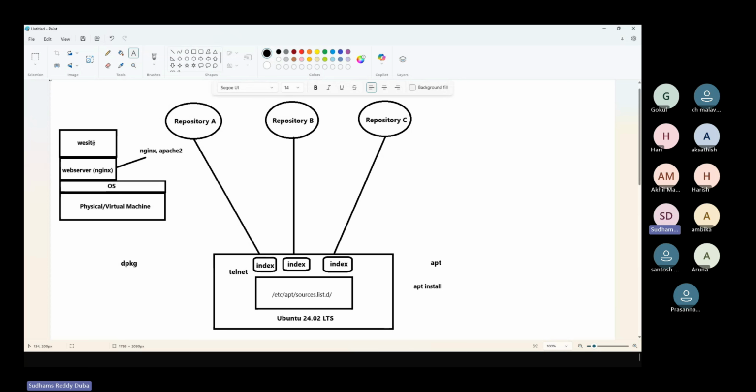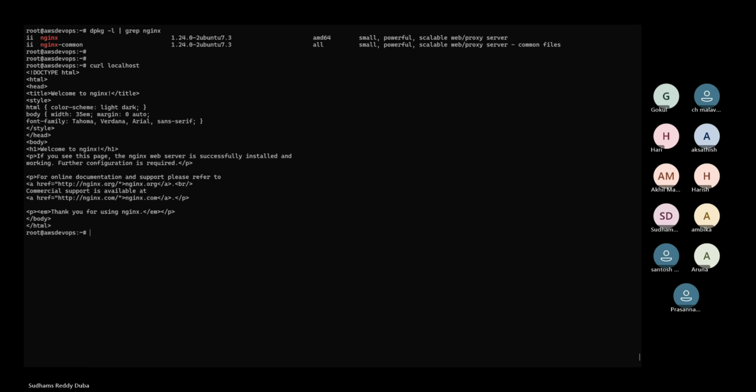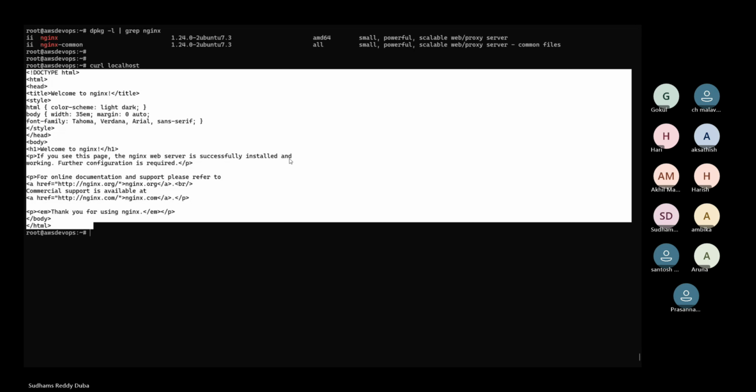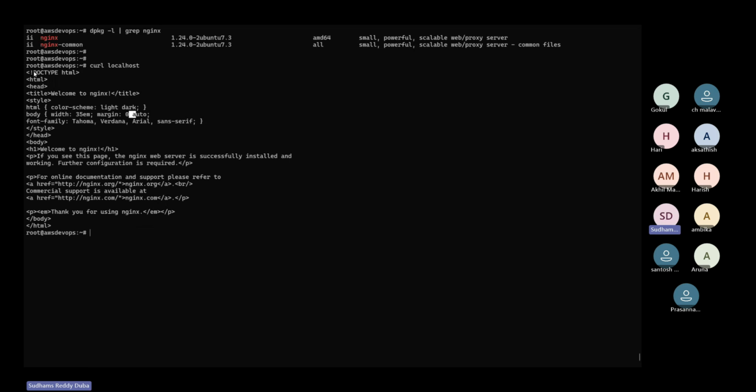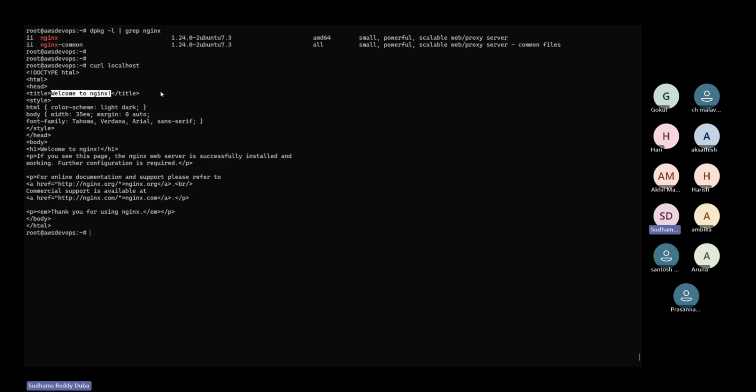Now, no need to use the browser. In the Linux operating system itself, you can run the command curl localhost. You can see "Welcome to Nginx." This is a web page, an HTML page. This is a little bit of HTML code, you can ignore it. This is the sample page of Nginx, and it is the proof that your Nginx web server has been installed successfully on your system.